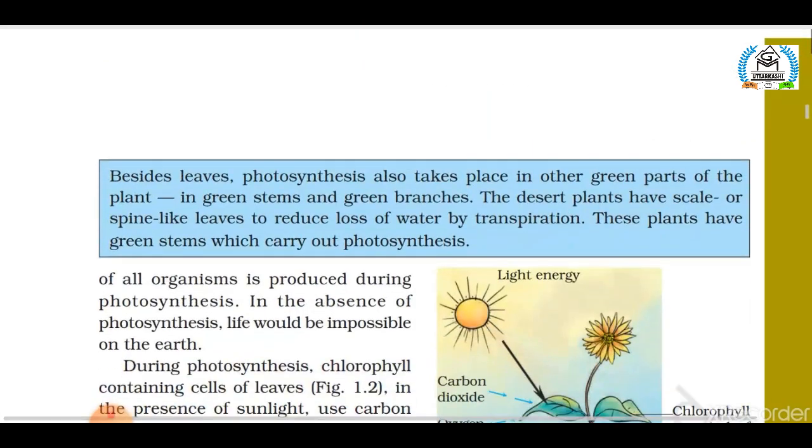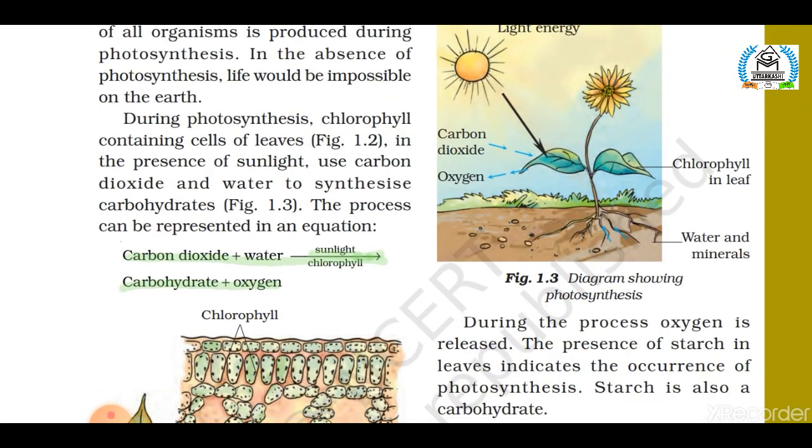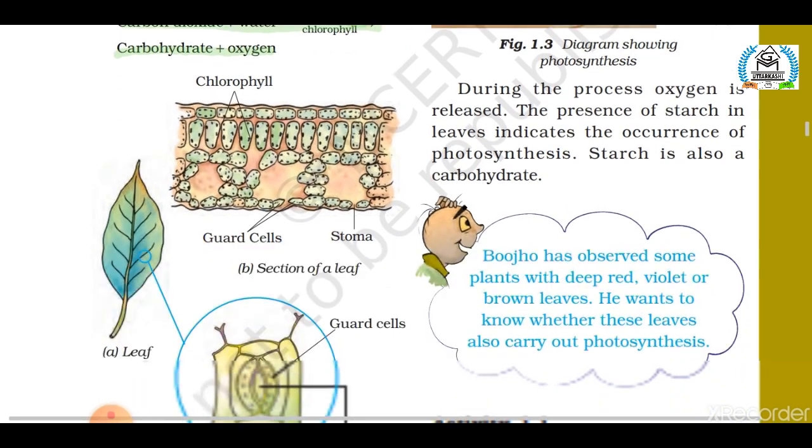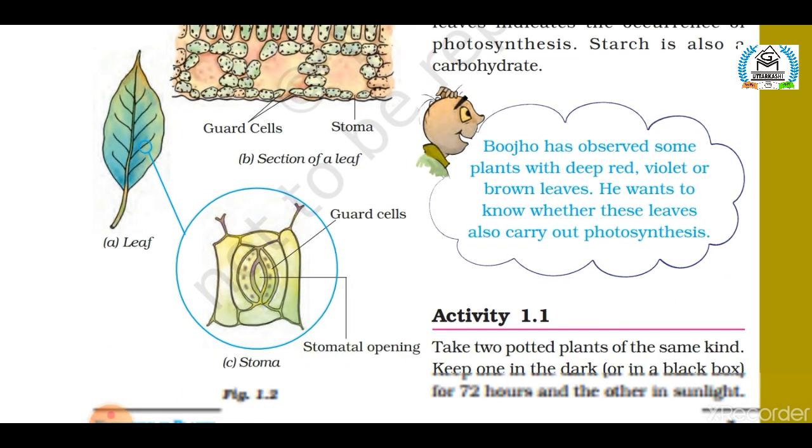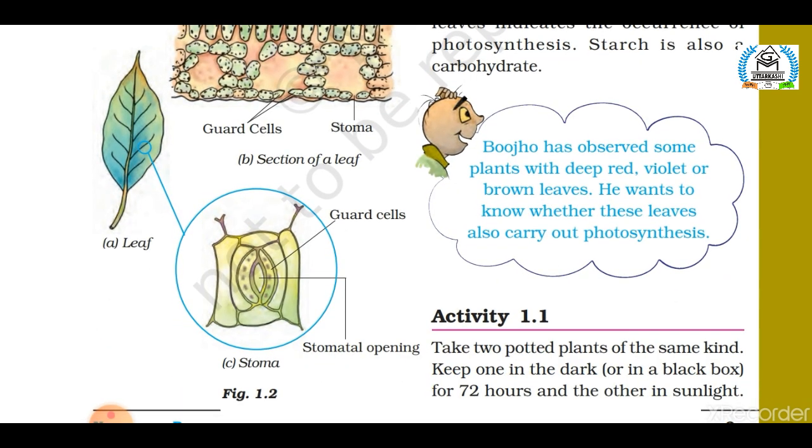Now, here is the overall reaction of photosynthesis, that is carbon dioxide plus water in the presence of sunlight gives out carbohydrate plus oxygen. Now you can see here a section of a leaf. This is a cross section view of a leaf which you can see only under a microscope. Here the dotted structure you see is chlorophyll, and this one is the stomata with guard cells. Guard cells control the opening and closing of stomata.